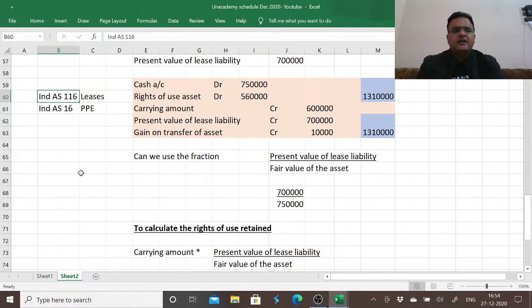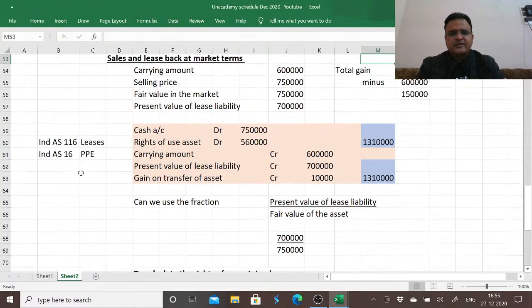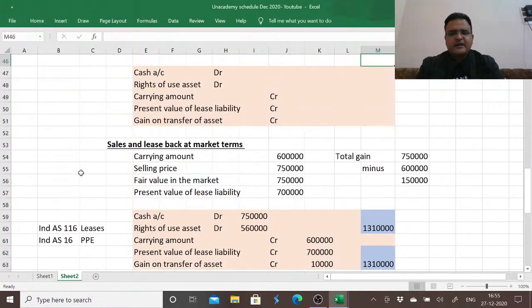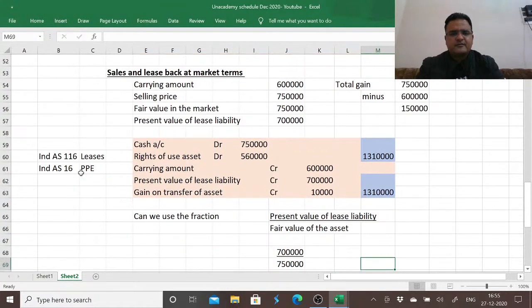It may happen that this ROU asset may also be shown under the category of PP if we are planning to use or consume this asset as part of the business operations. Or if we rent it out to others, then we may show it as part of investment properties as well. That's a separate thing to be done. Or we can show it separately under Ind AS 116 leases as well. So there is a shift in the asset from one category to another, and only in the proportion which we are retaining. This is how we deal with a sale and leaseback transaction at market terms.